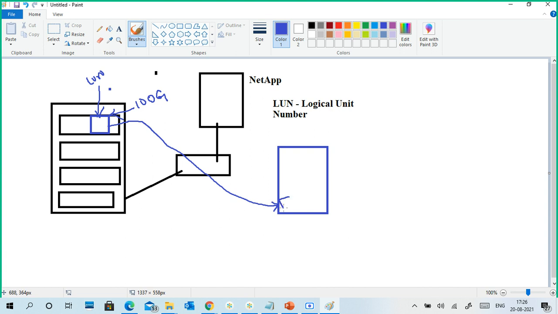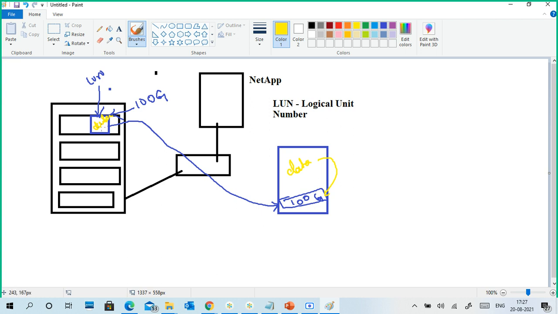I assign 100 GB here, and it will attach this 100 GB to this server. So this server can store data. The data is actually stored here.